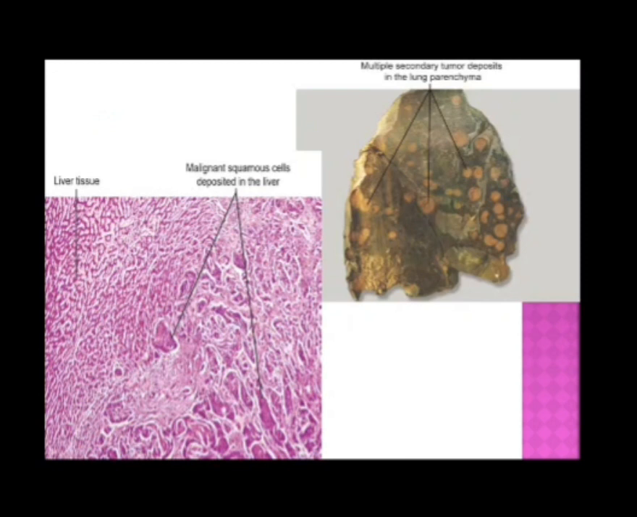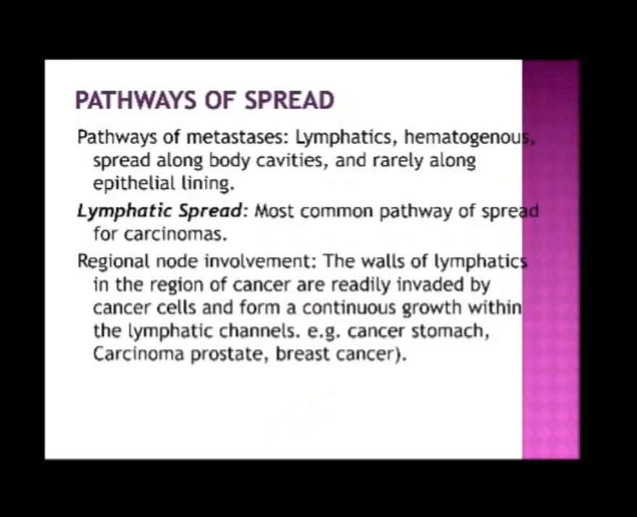Here we can see in the figure metastasis of multiple secondary tumor deposits in the lung parenchyma, and in another figure malignant squamous cell deposits in the liver. Pathways of spread. Pathways of metastasis are usually lymphatic, hematogenous, spread along body cavities, and rarely along epithelial lining. Lymphatic spread is the most common pathway of spread for carcinoma.